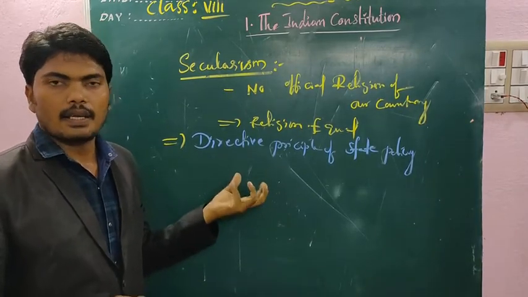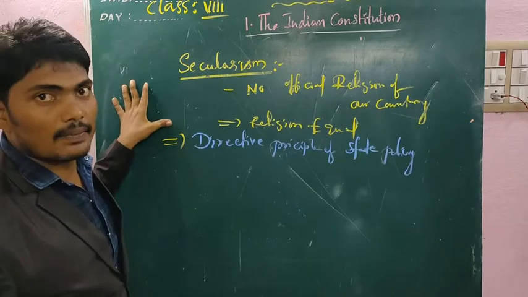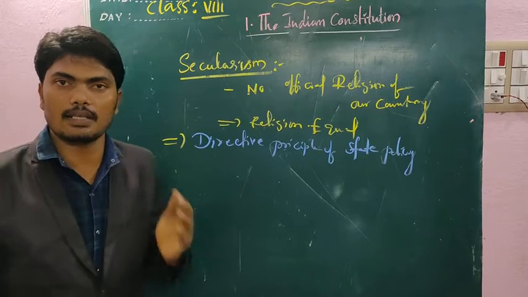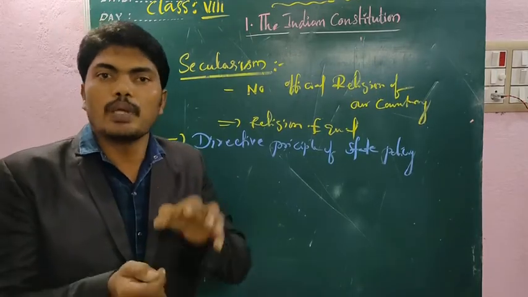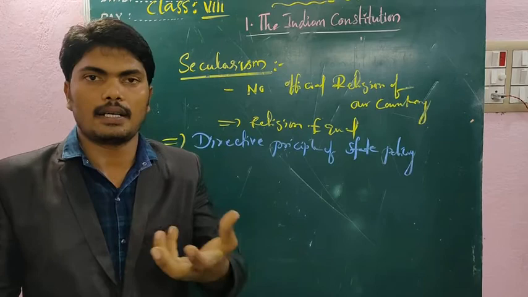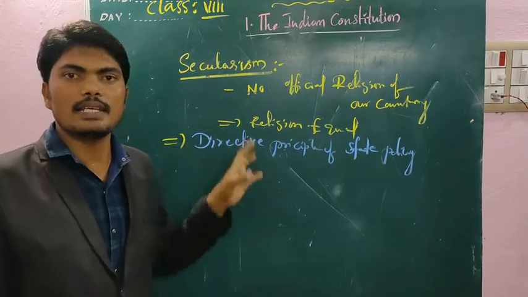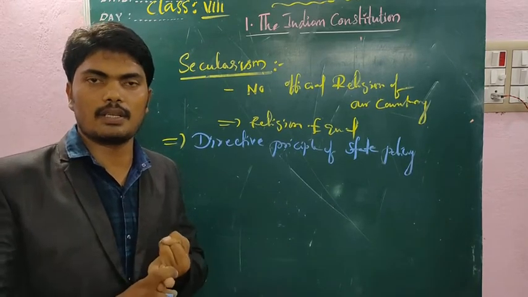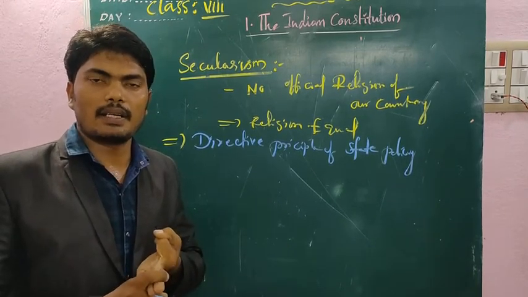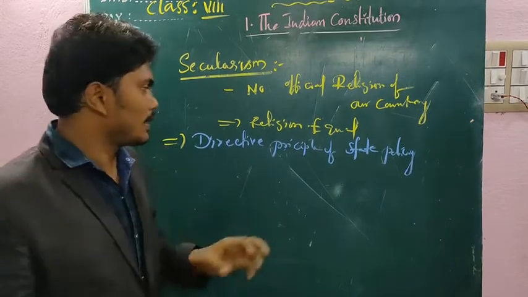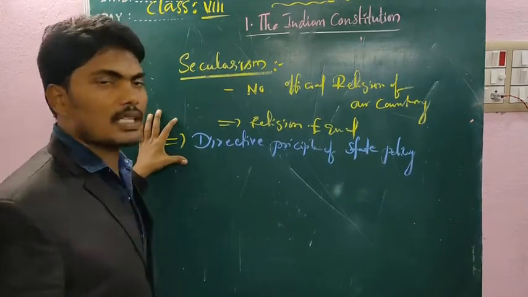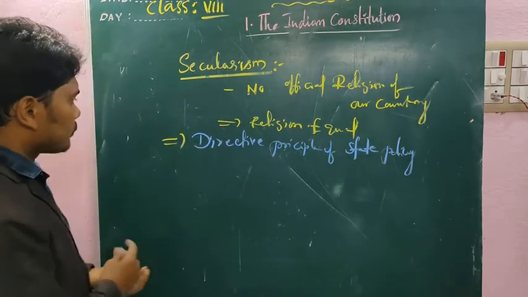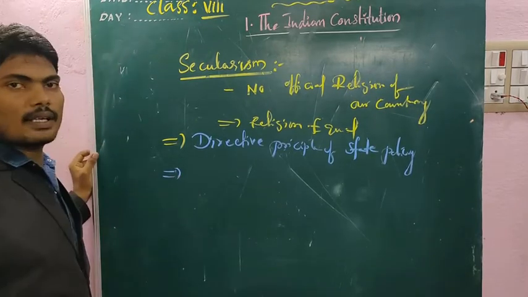The constitution guarantees fundamental rights. The directive principles are not guaranteed by the constitution, but the state should be responsible to implement and follow them. They mostly concentrate on socialistic activities, right to work, protection of women, and protection of the environment. A variety of articles are mentioned inside the directive principles. And we also discussed another one, fundamental duties.